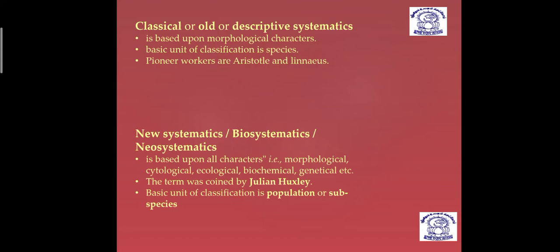And this term was coined by Julian Huxley, as you can see here. And the basic unit of classification is population or subspecies.